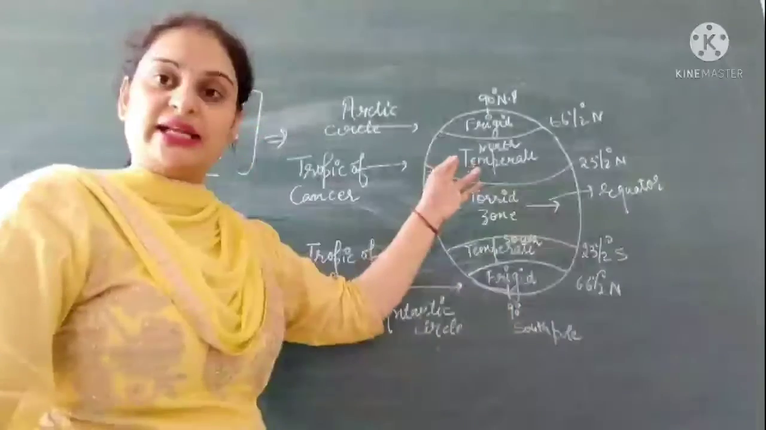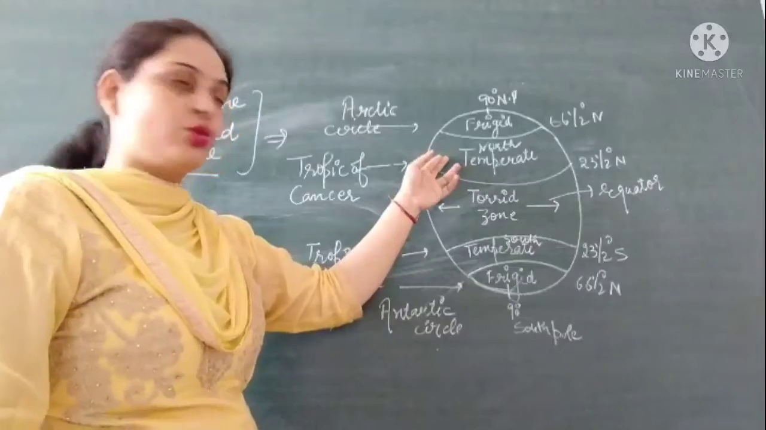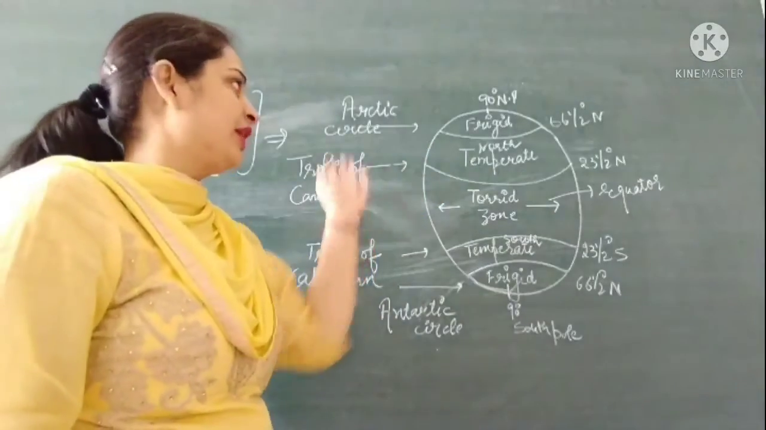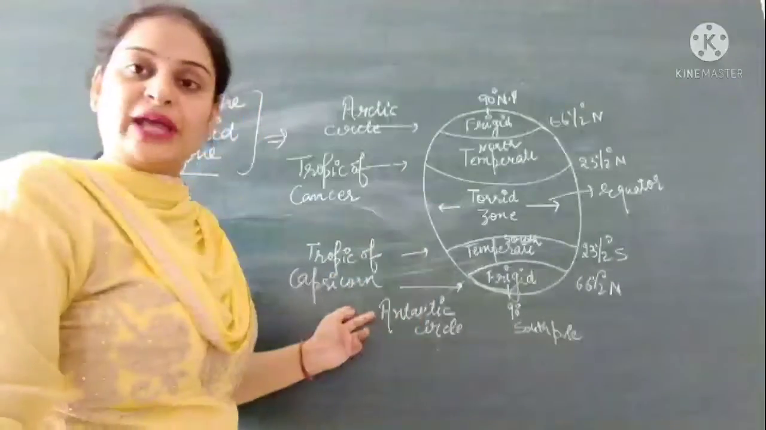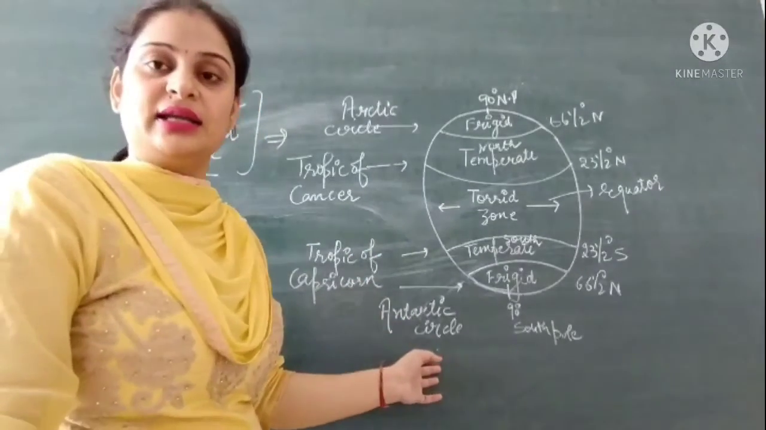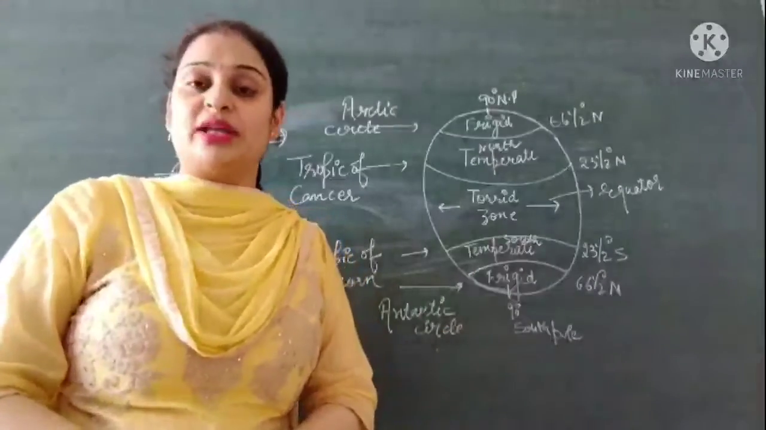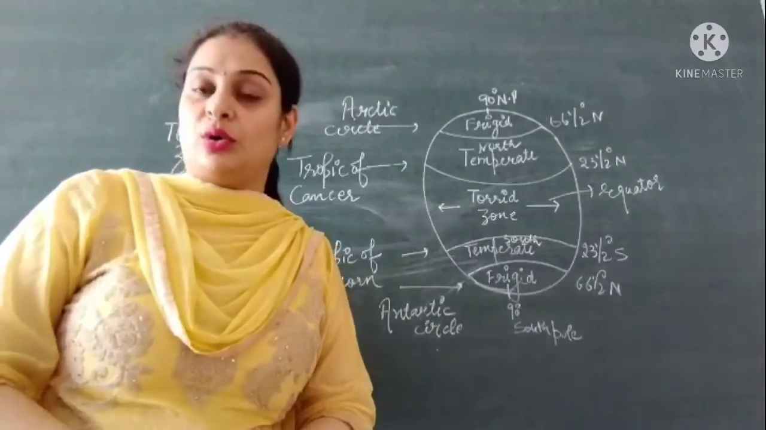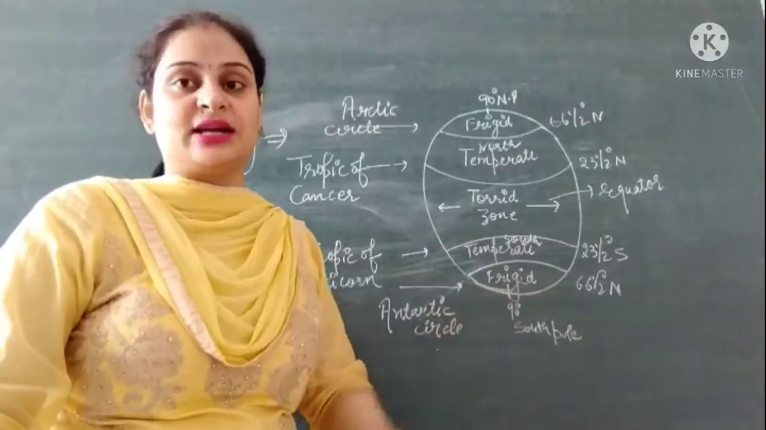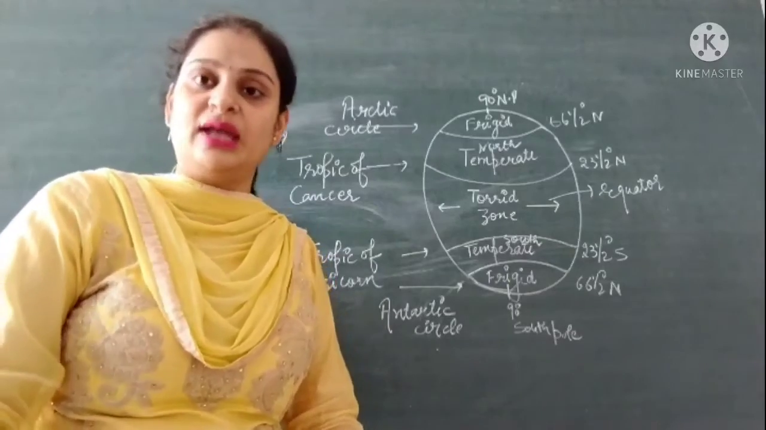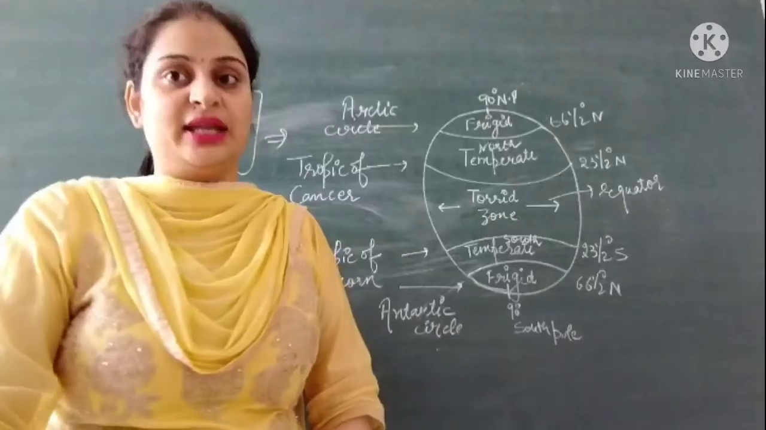Then we have the second climatic zone, which is the temperate zone. The temperate zone lies between the Tropic of Cancer and the Arctic Circle in the northern hemisphere, and the Tropic of Capricorn and the Antarctic Circle in the southern hemisphere. The climate of the temperate zone is not very hot and not very cold. The reason is that these areas receive slanting sun rays from the sun, that's why the climate here is not very hot and not very cold.